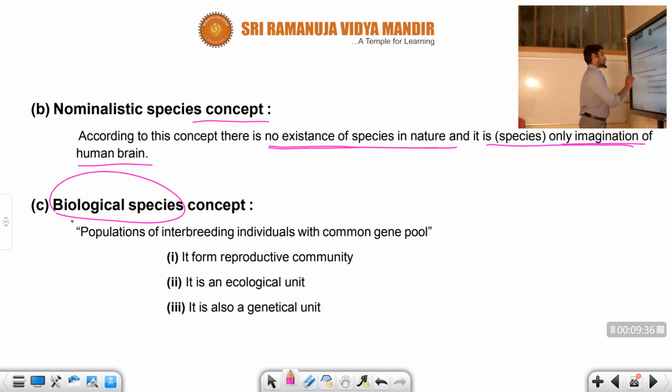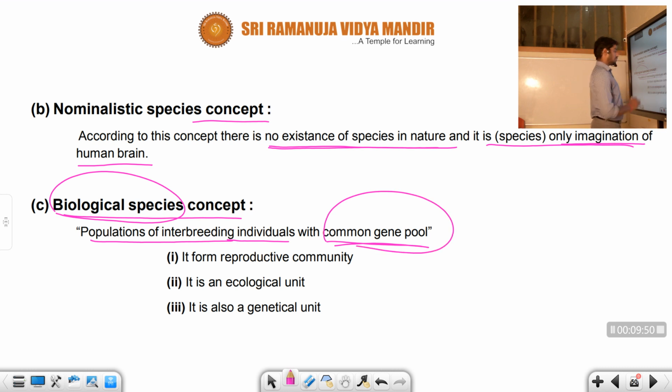Now let us talk about what this one tells. The biological species concept means a population of interbreeding individuals with a common gene pool. What is the common gene pool here? So here I am talking about what the common gene pool is.